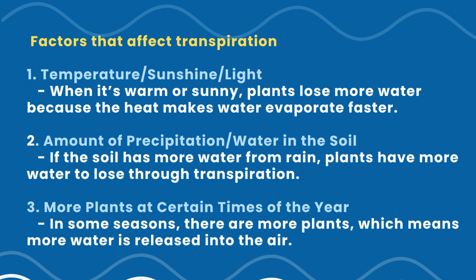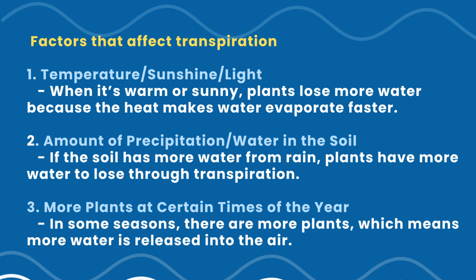The second factor is the amount of precipitation, or the amount of water in the soil. If there's plenty of water in the soil, plants can absorb more through their roots and release it into the air through transpiration. Less water in the soil means less to lose.